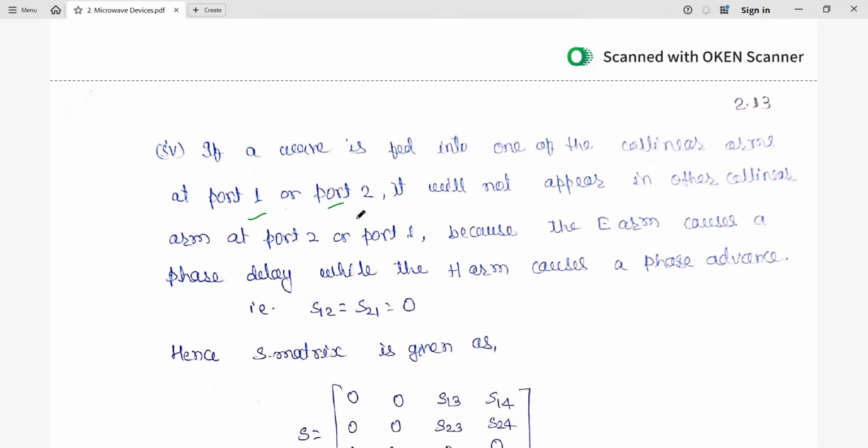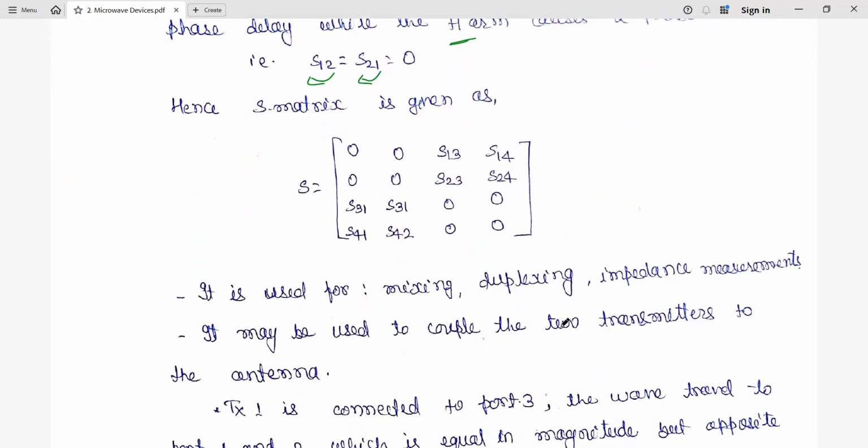Means from 1 to 2 and 2 to 1 there is no transmission, because the E arm causes the phase delay and the H arm causes the phase advance. Finally, due to this it cancels out. So transmission from 2 to 1 and 1 to 2 both become equal to 0. On the basis of that, we have seen the S matrix here.